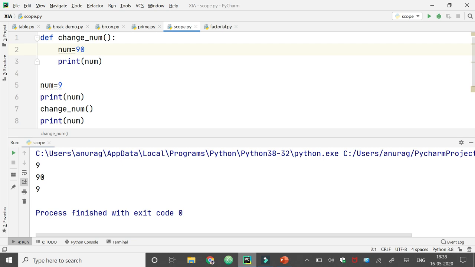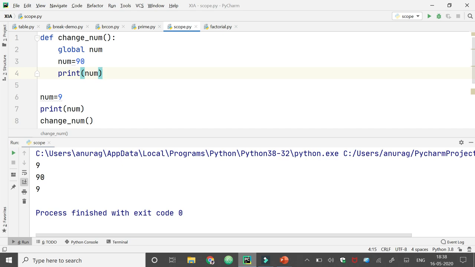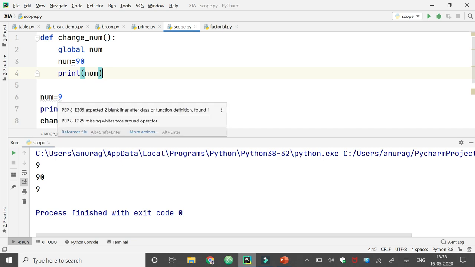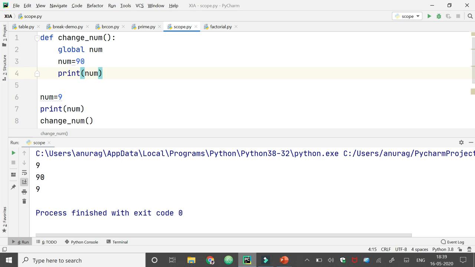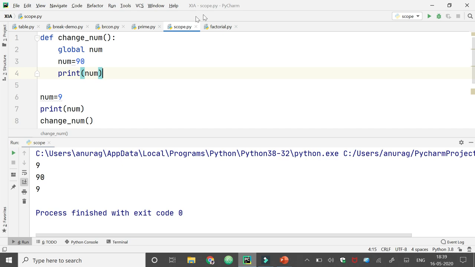If we want to access this global variable here, we can also access it by the keyword global. Global is a keyword to access this num variable. So if I write here global num, then it will access this num which has a value 9. And when we change the value 9 to 90, then it will appear here also, because this time it was changing the value of 9. This is the global variable.